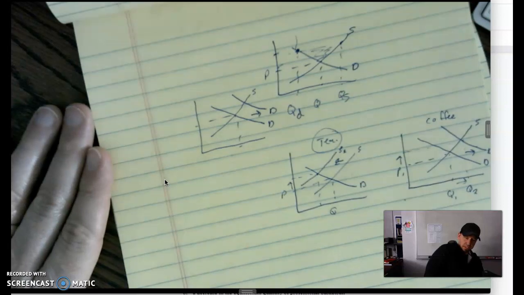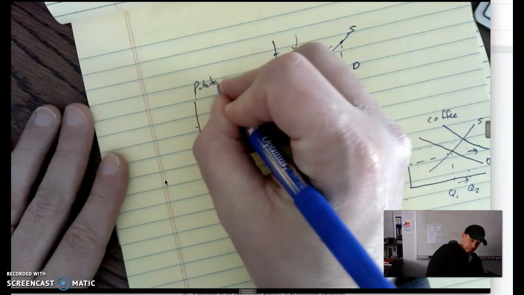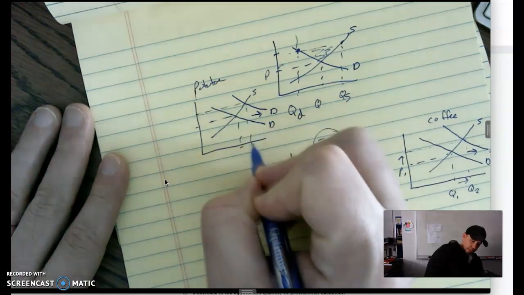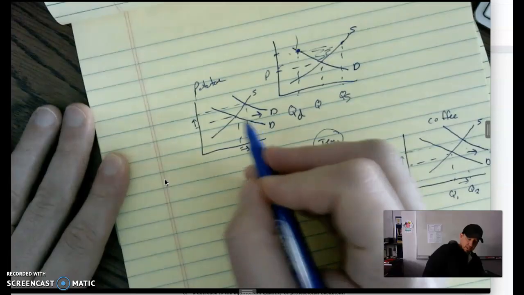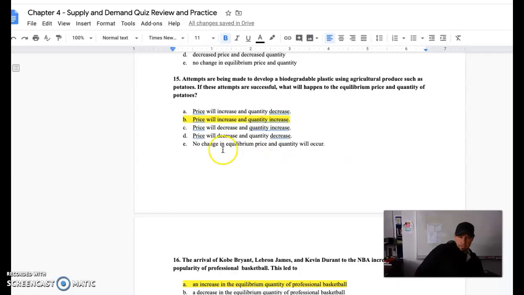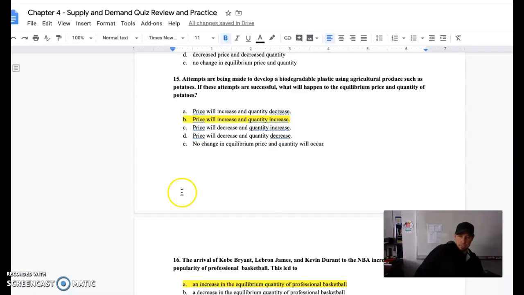We're going to see a big increase in demand. This is potato again, and we can see that price has gone up. Quantity has gone up. So I find that B, price will increase, quantity will increase. Use that model of supply and demand. It allows you to easily see what is going on with quantity and equilibrium.